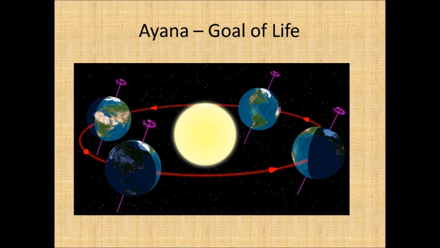Why is this happening? If the axis of the earth was exactly perpendicular to the ecliptic, then this would not have happened. The axis of the earth is inclined 23.5 degrees to the perpendicular. There's an incline.